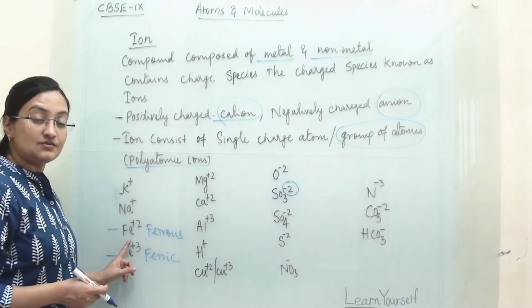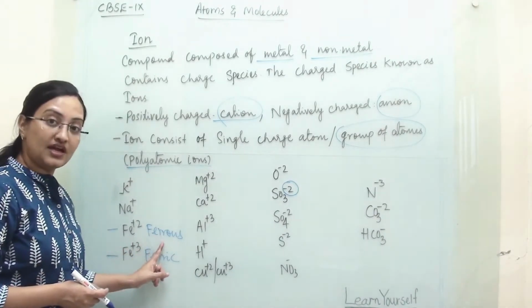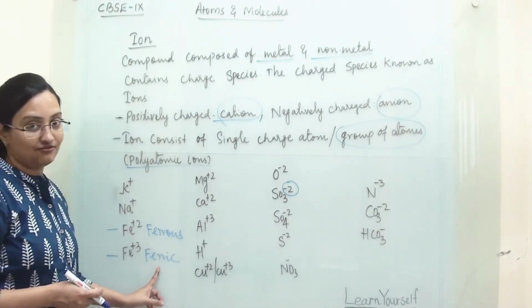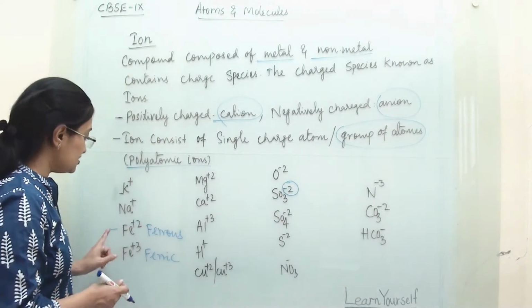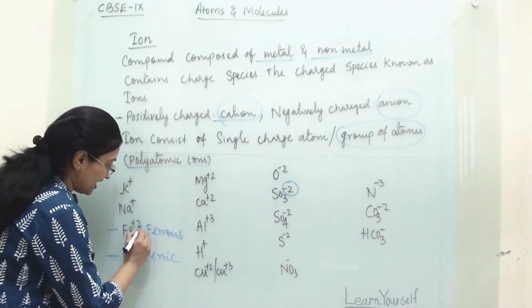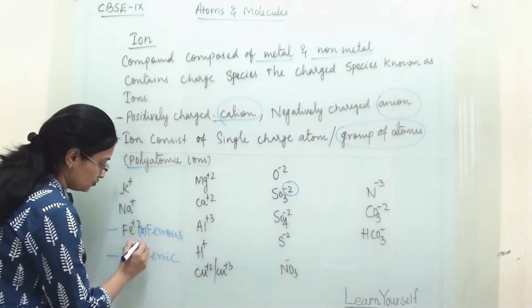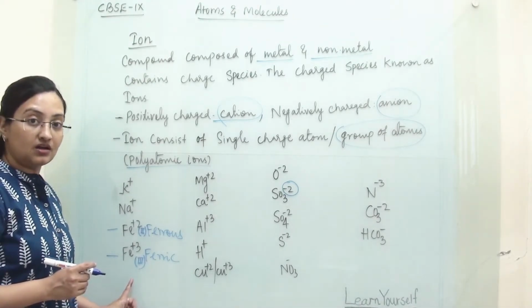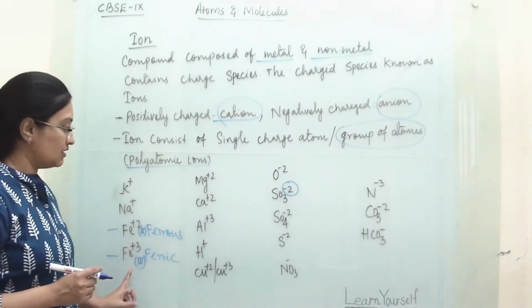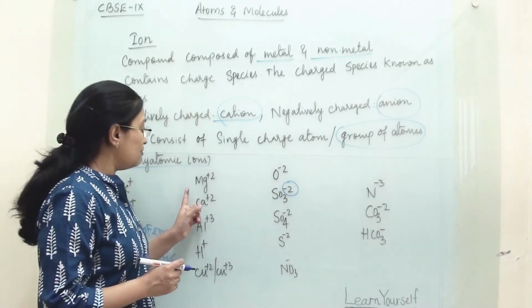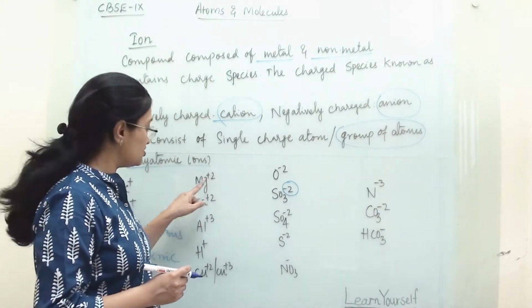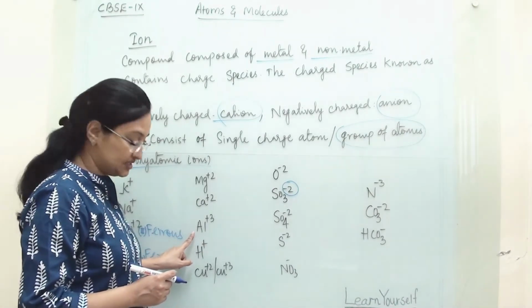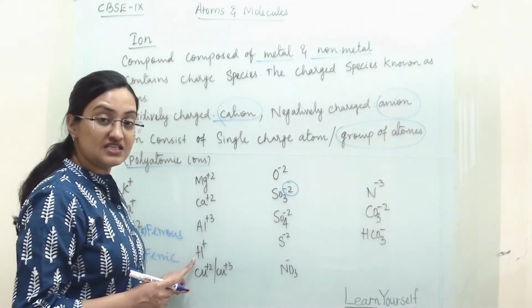So when it is Fe +2, it is known as ferrous, and when it is Fe +3, it is known as ferric, and it is also written as Fe2 and Fe3. When we discuss compounds, we will discuss this more. Now magnesium's charge is +2, calcium is +2, whereas aluminium is +3, and hydrogen is plus.